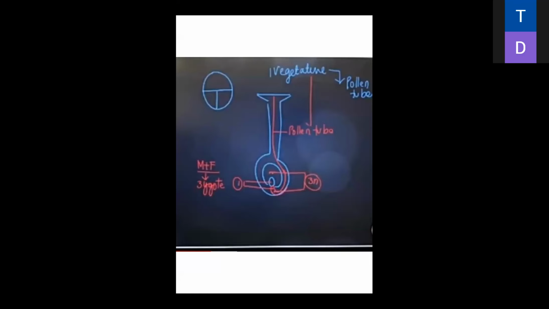We have a pollen grain, only a single pollen grain, which is divided into two parts. When it lands on the stigma, it forms three parts. These three parts make the pollen. Why is it divided into three parts?